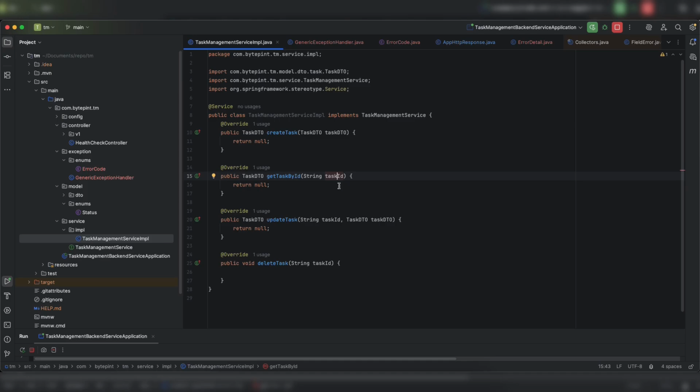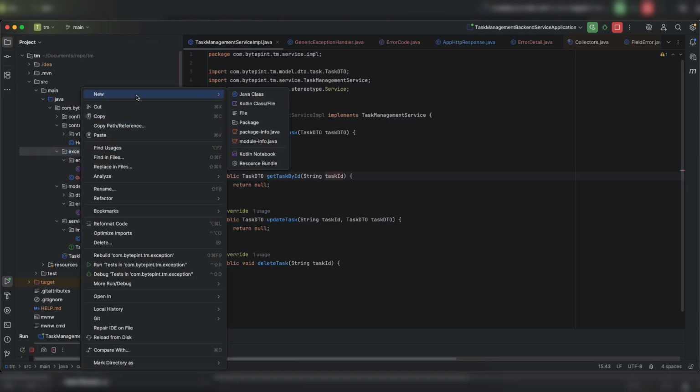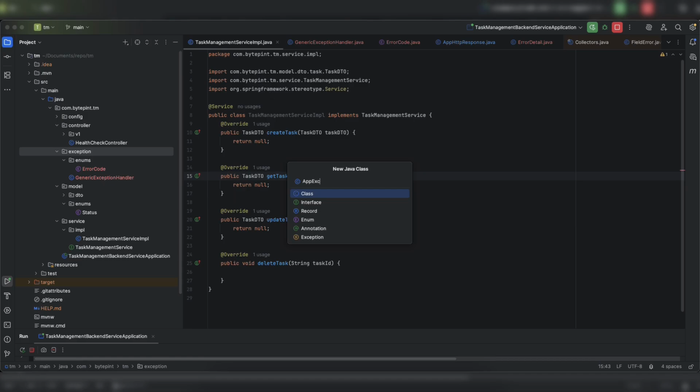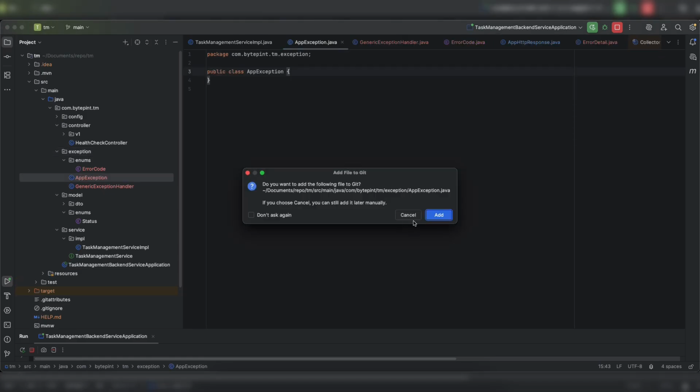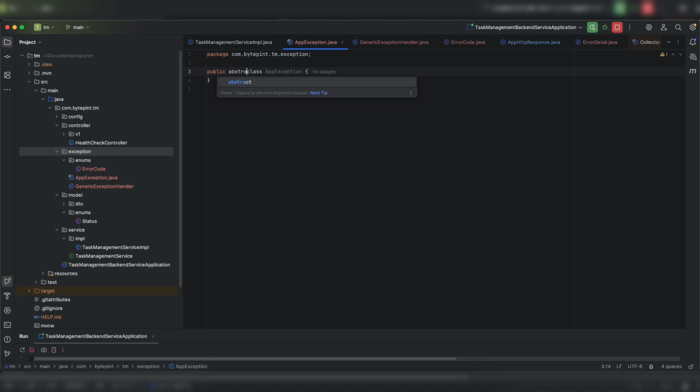Now, again, this is my opinion, and most of the time I have seen it done this way. You don't really create a hard-coded exception like task not found exception or some other exception. Why? Because this is kind of hard coding and there is no generic behavior, right? And we always try to create generic things in our enterprise application, right? Okay. So for that, I will be creating some exception classes. First one is my app exception generic class. This will be my abstract class because I will be having child classes.